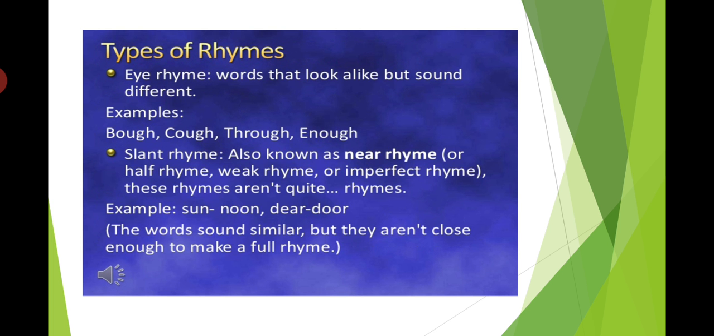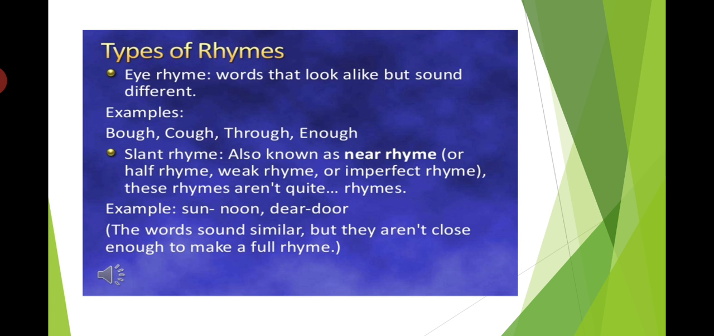Now let us see types of rhymes. Eye rhyme: words which look alike but sound different. They look the same, right? But they sound different. Bow, cuff, through, enough. Their sounds are different, but if you look at the spelling of the words, they look the same. These are eye rhymes.